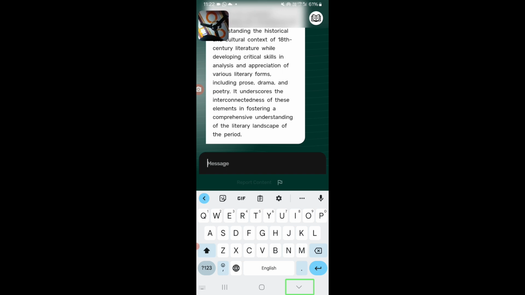Okay friends, in this way you just upload any PDF and tap on the message text box, send a command related to your documents, and Viz AI will generate the perfect answer for you. I am going to go back again.